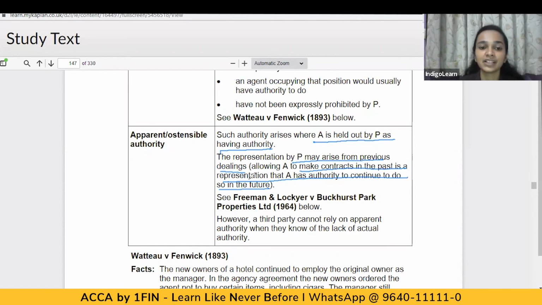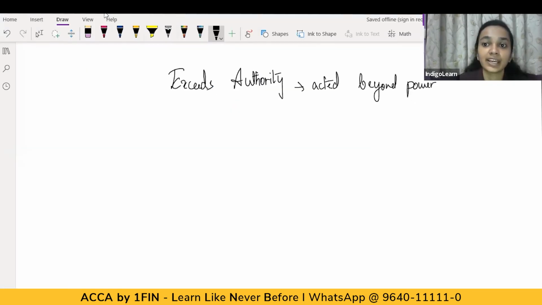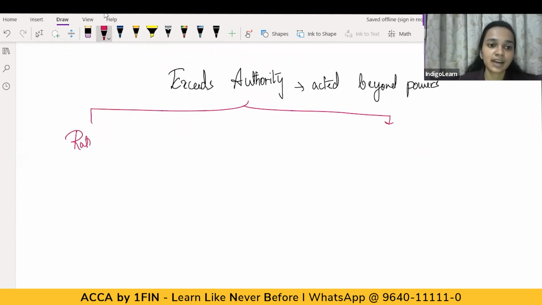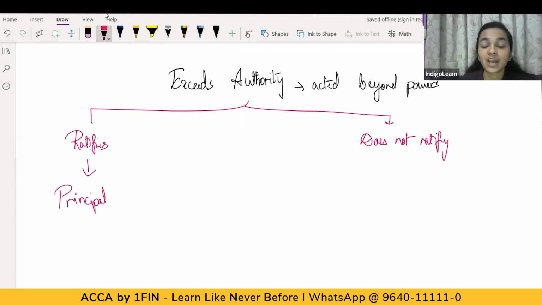So these are the different authorities which an agent has on behalf of the principal. If the agent acts beyond his powers, then in such a situation, two things may happen. One is the principal ratifies the act done by the agent. The second situation is principal does not ratify the agent's act. If the principal ratifies the act of the agent, then the principal will be bound by the transaction or the agreement which is made by the agent. However, if the principal does not ratify the act, then the agent will be liable to the third party.